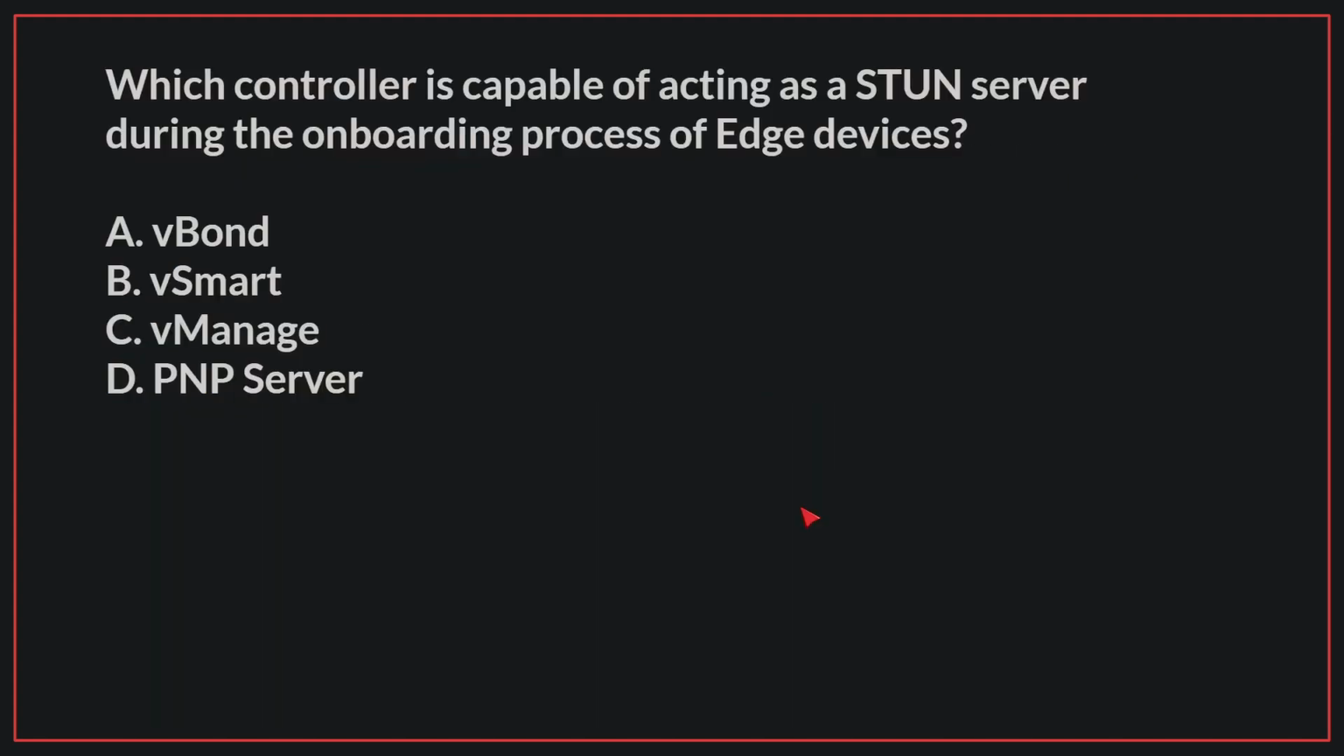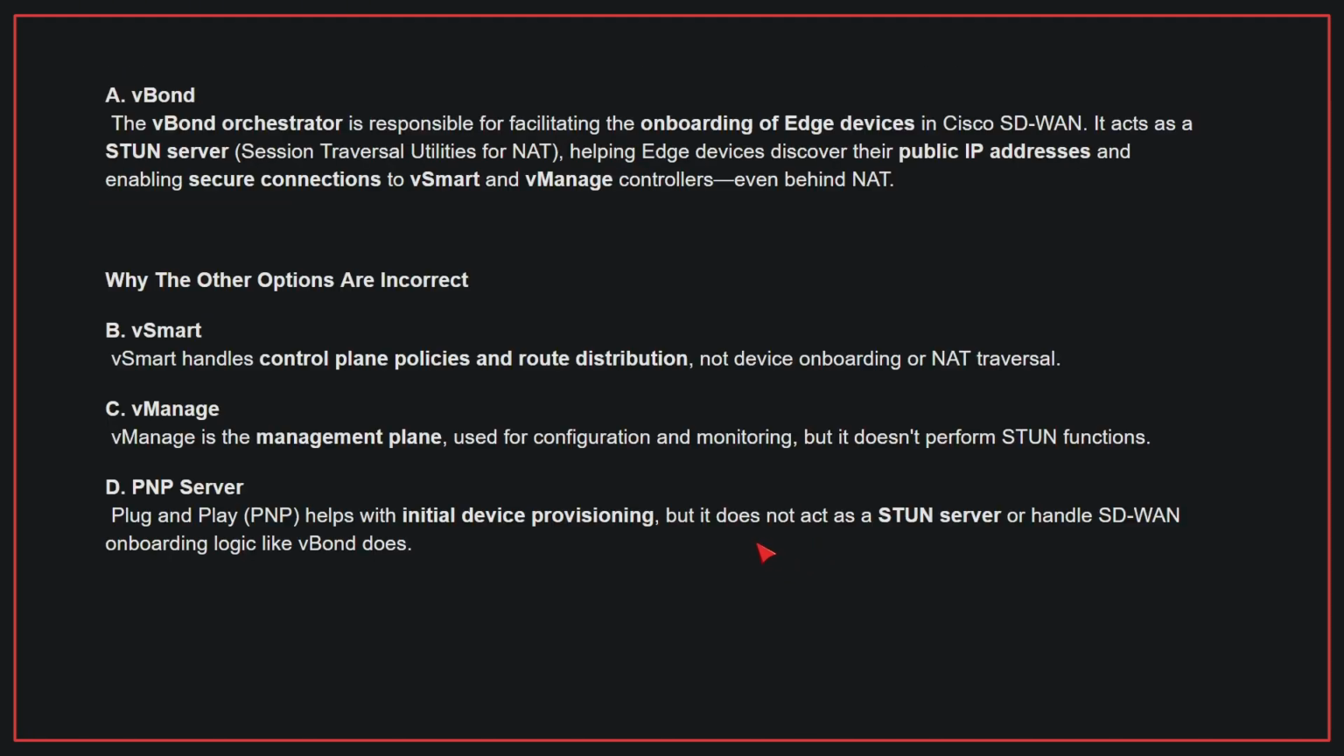Which controller is capable of acting as a STUN server during the onboarding process of edge devices? The correct answer is A. The vBond orchestrator is responsible for facilitating the onboarding of edge devices in Cisco SD-WAN. It acts as a STUN server, helping edge devices discover their public IP addresses and enabling secure connections to vSmart and vManage controllers, even behind NAT.